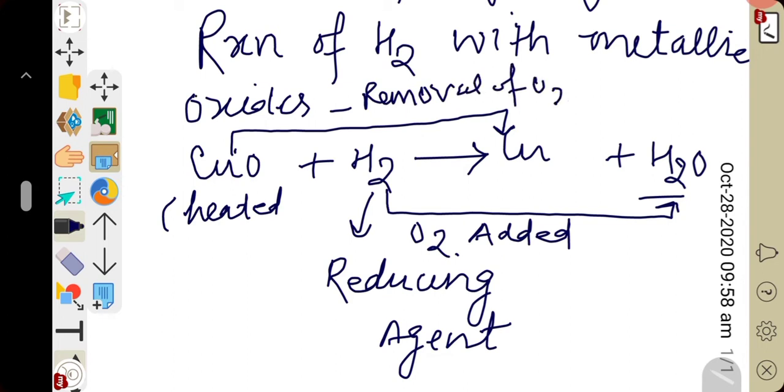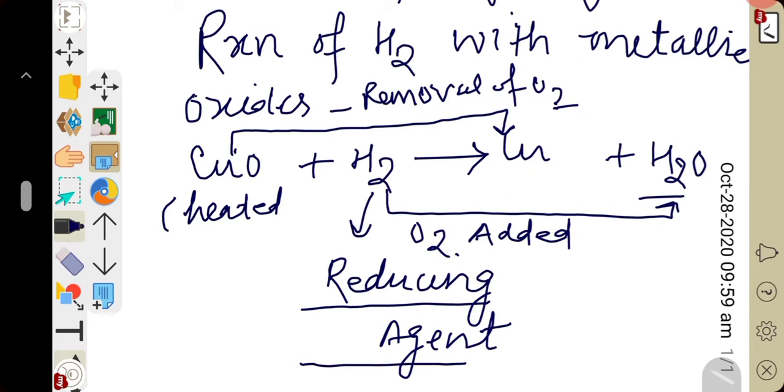You can see here from copper oxide oxygen is removed, so copper oxide is undergoing reduction. Removal of oxygen is reduction. Hydrogen is undergoing oxidation and causing reduction of copper oxide. That's why hydrogen is acting as a reducing agent.